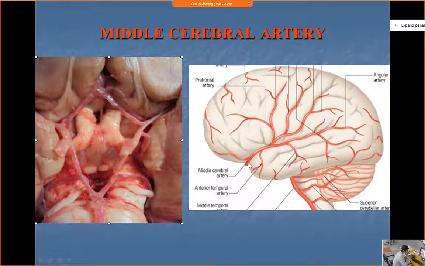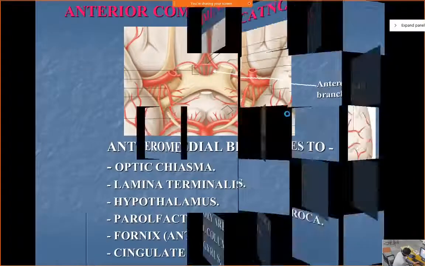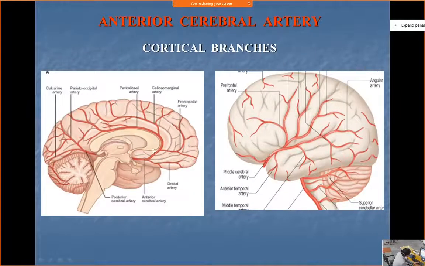Okay, so in the lateral fissure, which is known as the lateral fissure of Sylvius, the artery will go like that. That is the middle cerebral artery, and you see it's going all throughout the superolateral surface. As I have told earlier, in the cerebral hemispheres this is the medial surface, and this is the superolateral, lying superiorly as well as laterally. So this whole area is known as the superolateral surface.